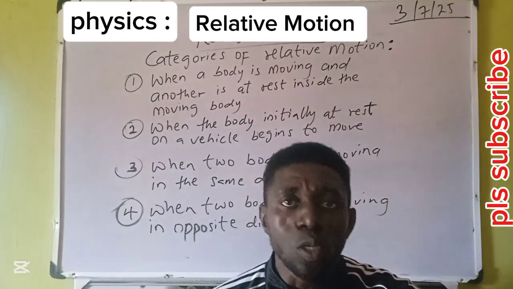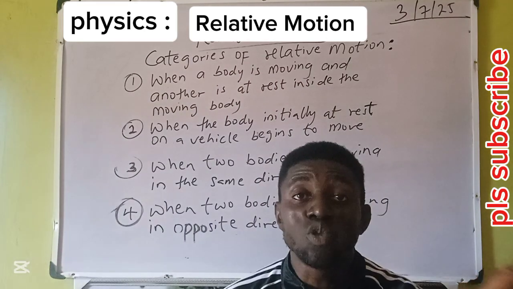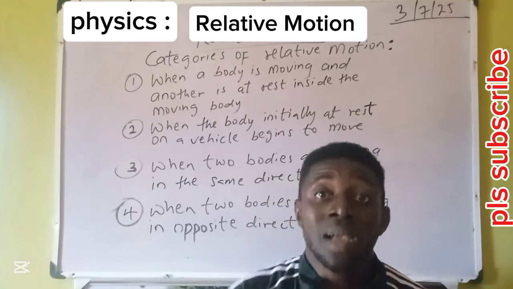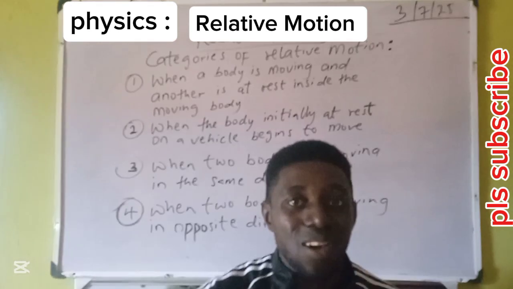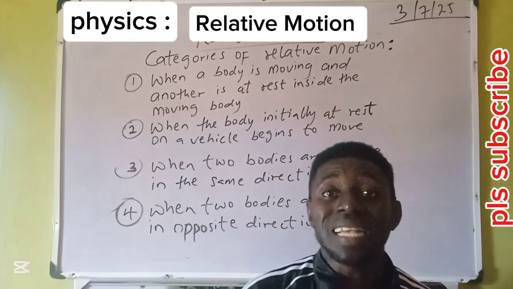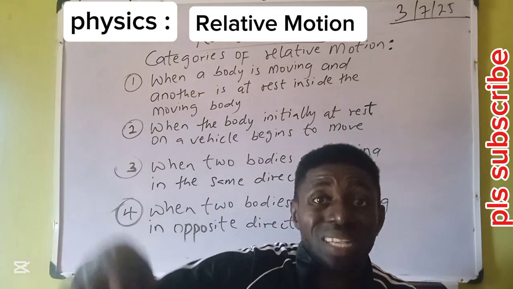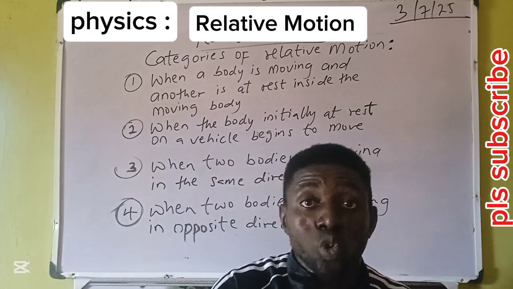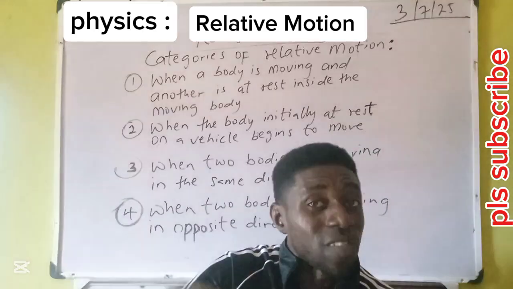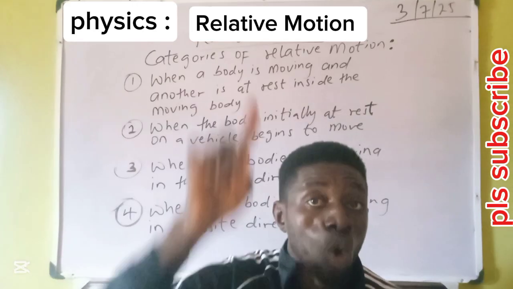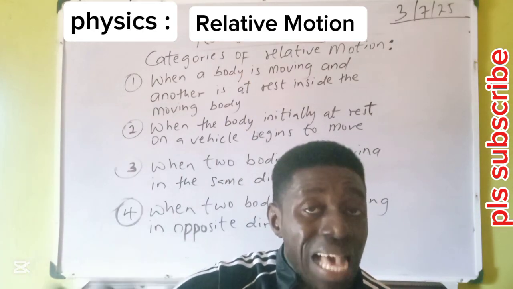Then the relative speed will change. This passenger is no more going at the speed of the vehicle. This passenger is now faster than the vehicle. How did it happen? In every 1 second, the car covers 20 meters. In that same 1 second, the passenger covered what? 2 meters. Therefore, the relative speed of this passenger now is 20 plus 2, 22 meters per second.